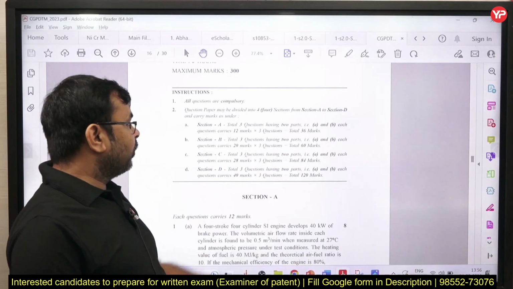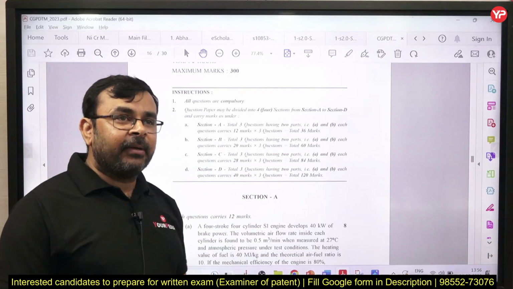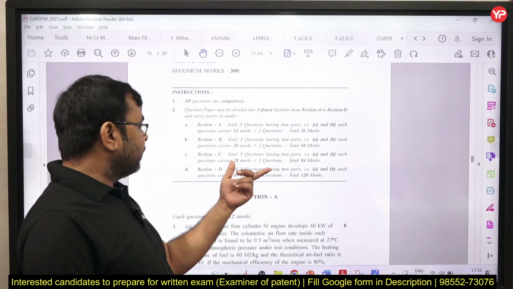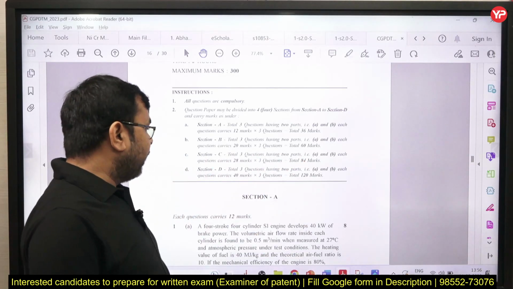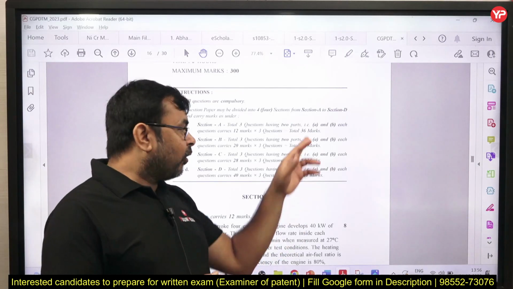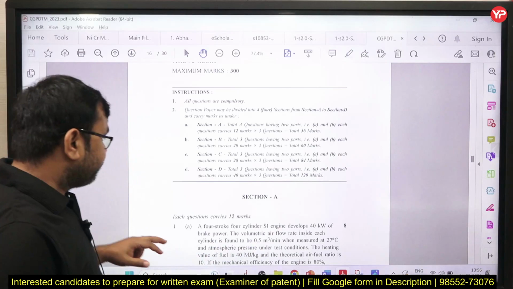Section B includes a total of 60 marks, and again we have 3 questions of 20 marks each. Similarly, 84 marks from section C, and section D is 120 marks. So we need to give the answer according to the assigned marks.